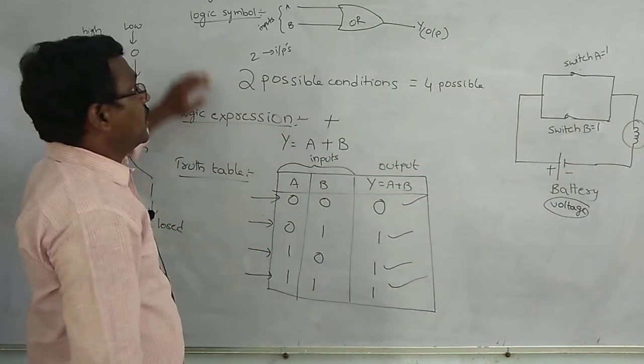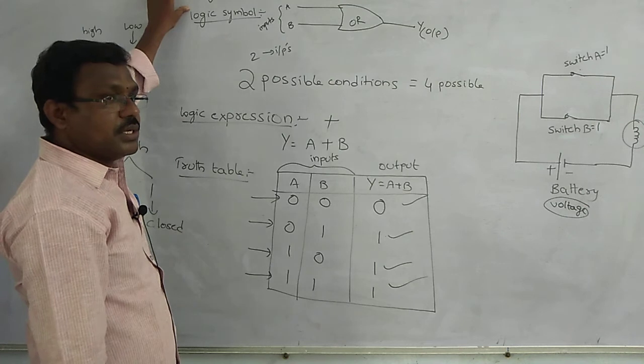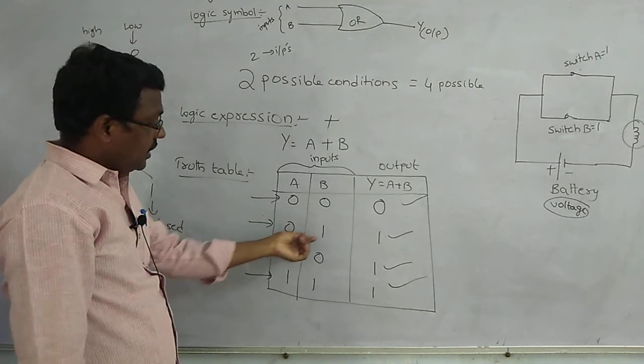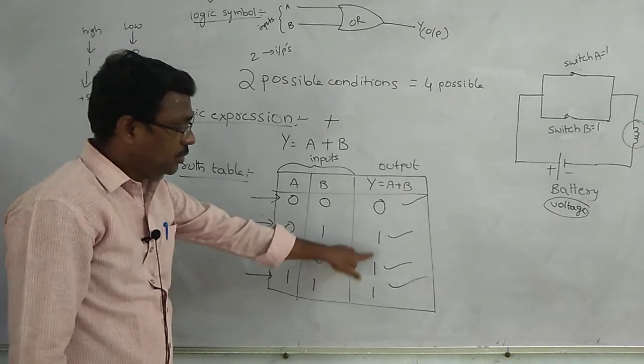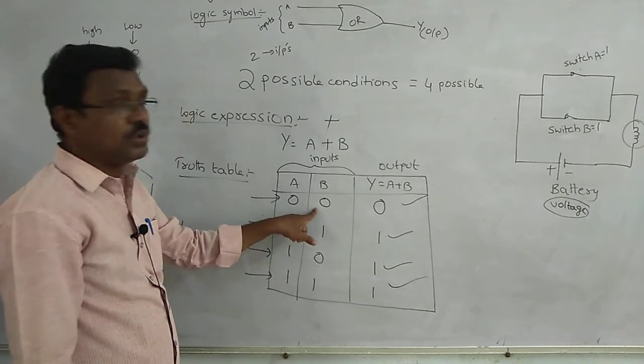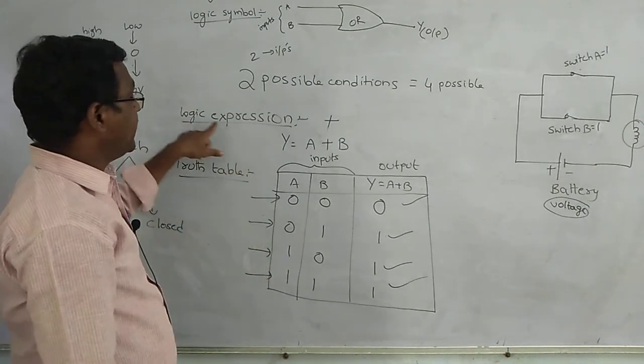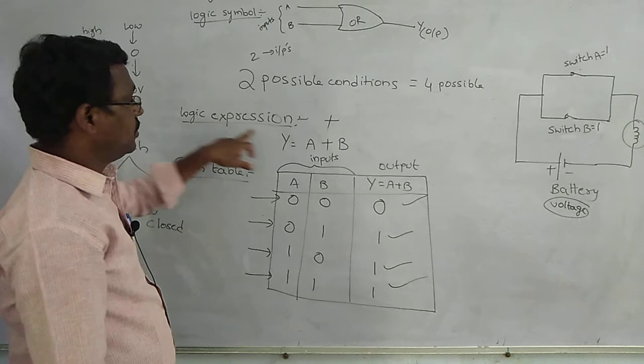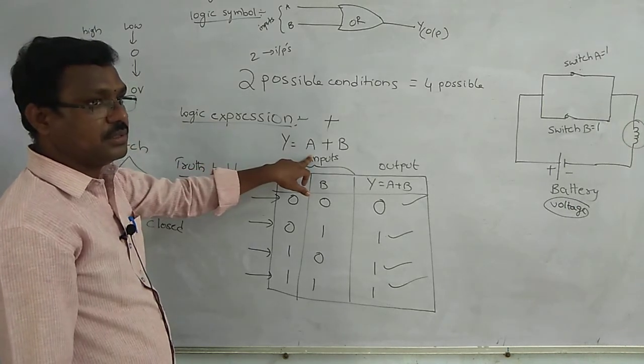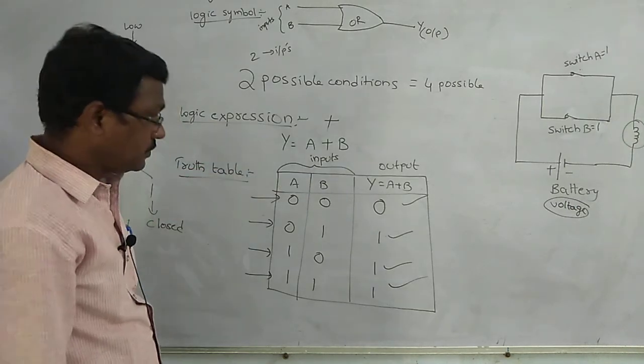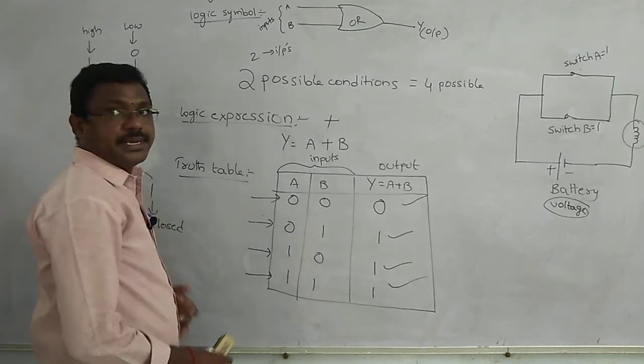According to the OR gate, if any one of the inputs is high, then the output is high, otherwise it is low. The OR gate logic expression is y is equal to a plus b. Okay, next, AND gate.